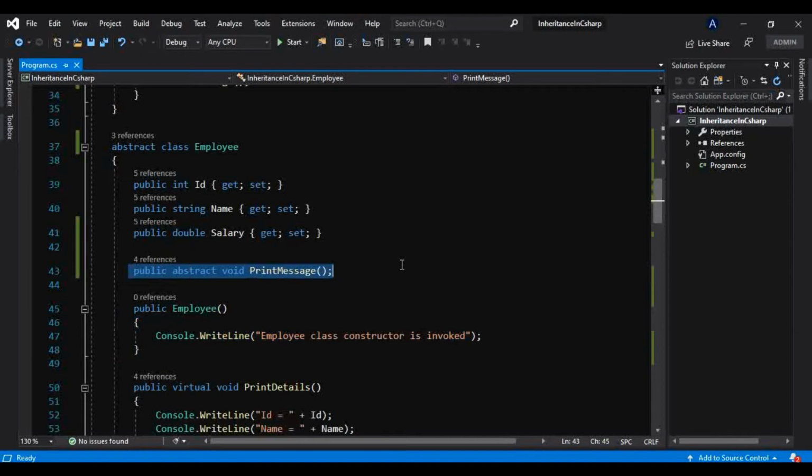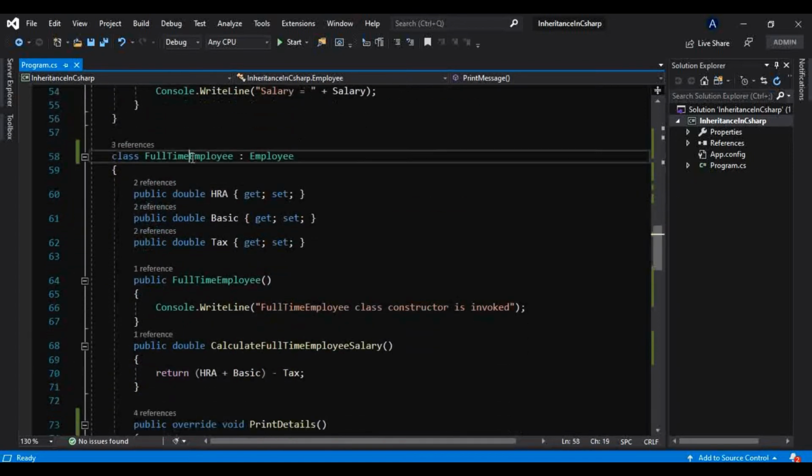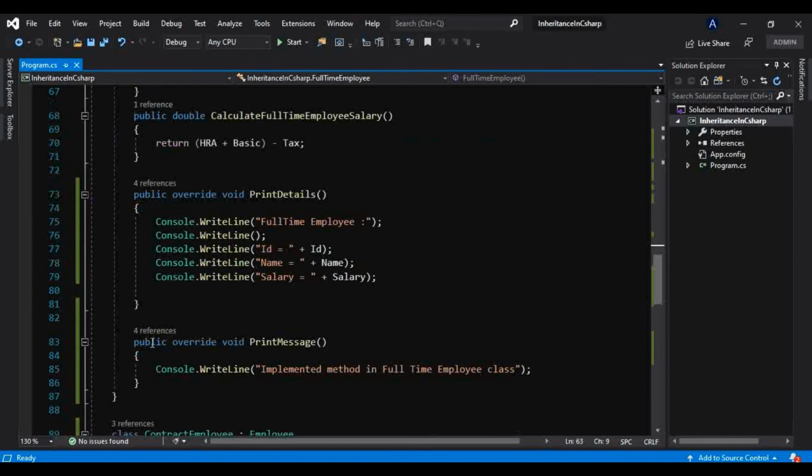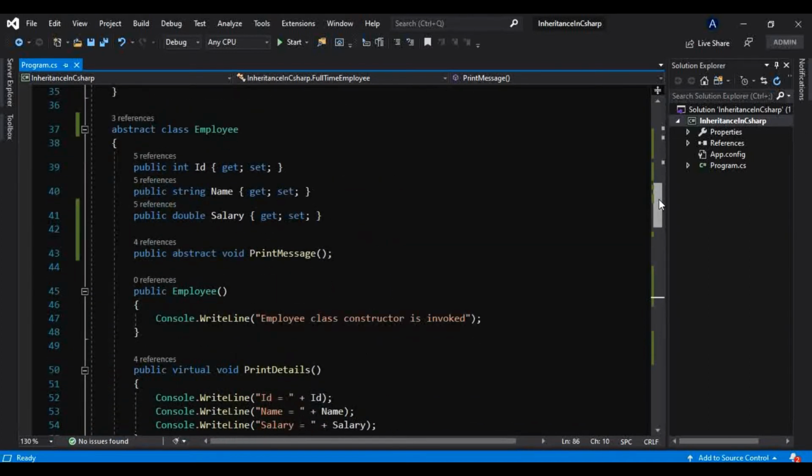So that doesn't make sense for this abstract class to allow instantiation, that is, to create an instance of a class, because we know the implementation for this abstract member will be provided by these derived types, and through that derived type object, this abstract method will have space in that object only, in that memory only. So that is why it doesn't make sense for an abstract class to allow us to create an object of an abstract class.